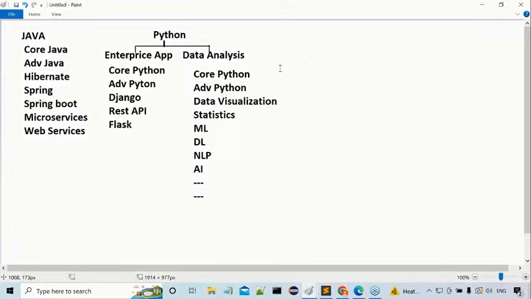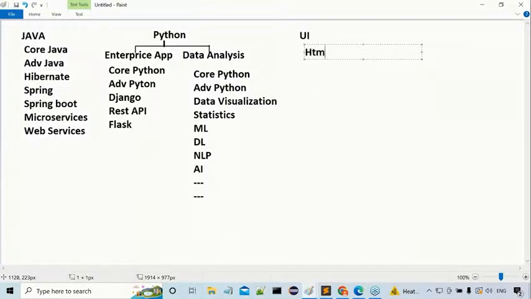Next one, after that, what next one here we are having? UI part. UI exists here. Understand it clearly. UI part. Under this UI part, that means user interface development, what we have to learn there? HTML, CSS, then Bootstrap.